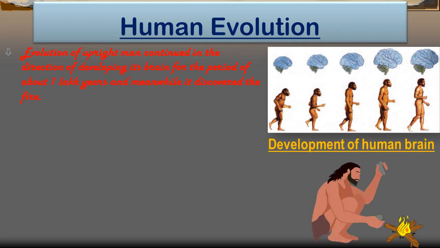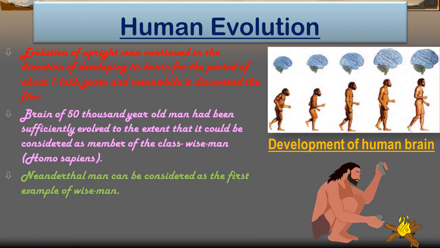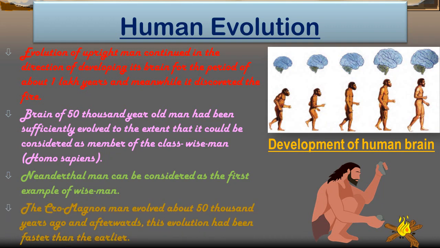With the development of the human brain, and after they discovered fire, the brain of the 50,000-year-old man had sufficiently evolved to be considered a member of the class wise man, Homo sapiens. Homo sapiens is the scientific name of the human being, and Neanderthal man can be considered the first example of the wise man. And the Cro-Magnon man evolved about 50,000 years ago, and afterwards evolution was faster than earlier.